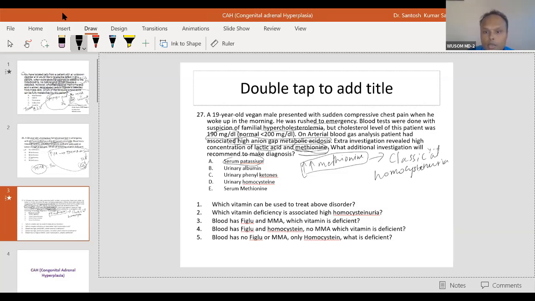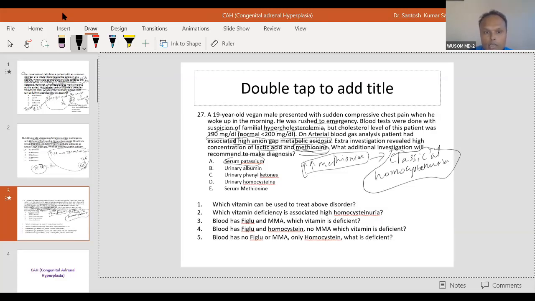I think you people are not studying biochemistry at all. So that is a problem. Even if you revise a little bit, you will be able to answer this question. Only in classical homocystinuria will you see high methionine. In other conditions, you will see low methionine. So this is very easy to understand. You go for the homocysteine test. Homocystine in urine is a dimer, and in blood it is homocysteine, a monomer. So go for this.